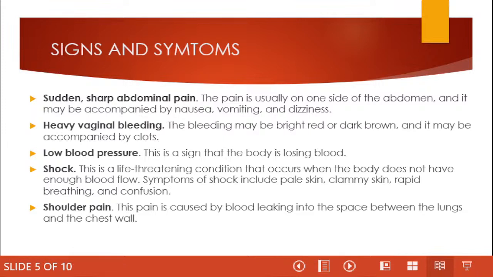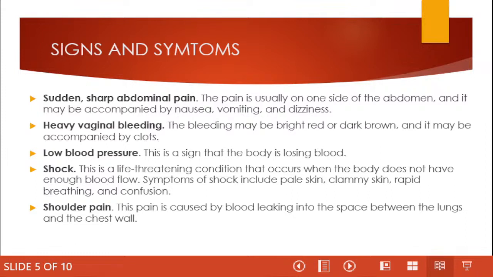Alright? Also, low blood pressure. This is a sign that the body is losing blood, and this happens due to continuous bleeding from the ruptured pregnancy. We also have shock. This is a life-threatening condition in which, when the body does not have enough blood flow, symptoms of shock include pale skin, clammy skin, rapid